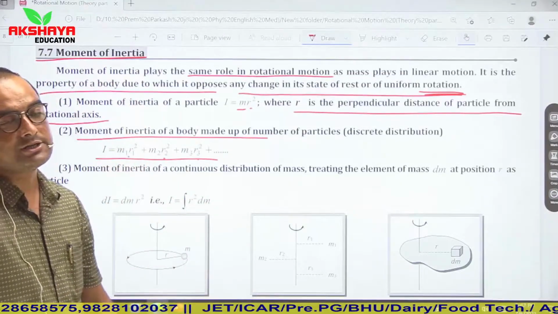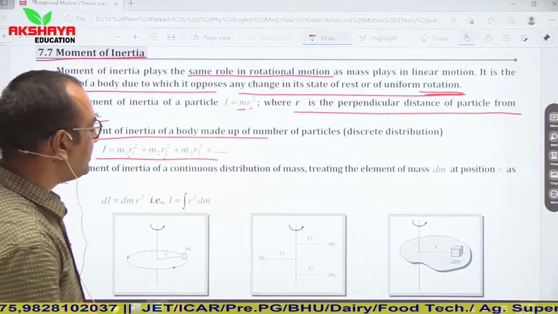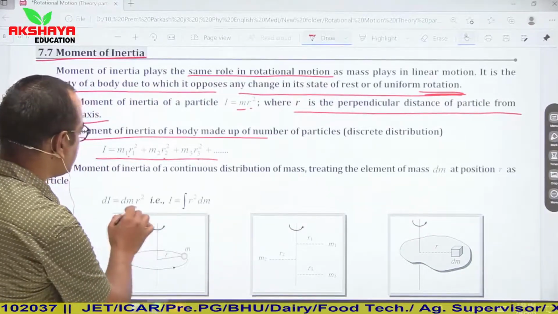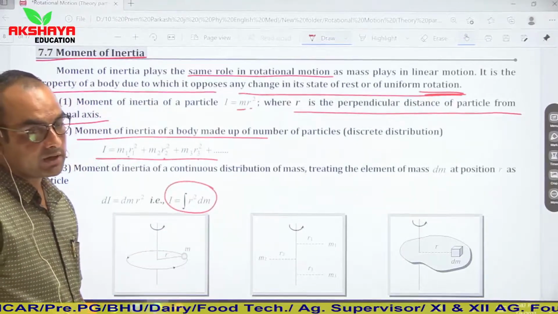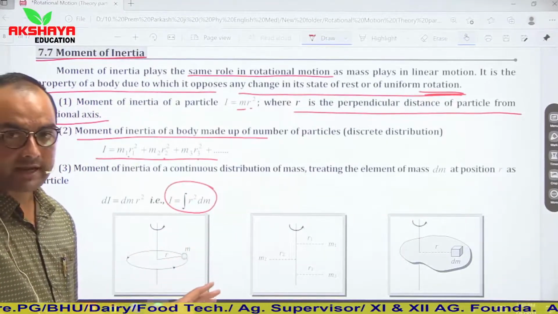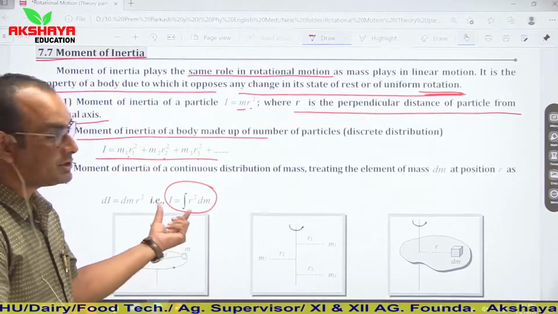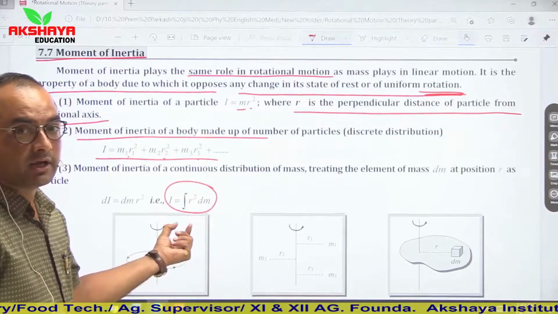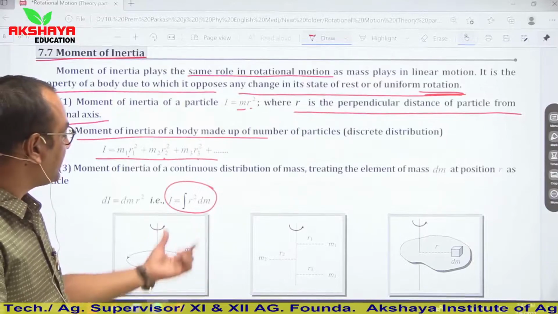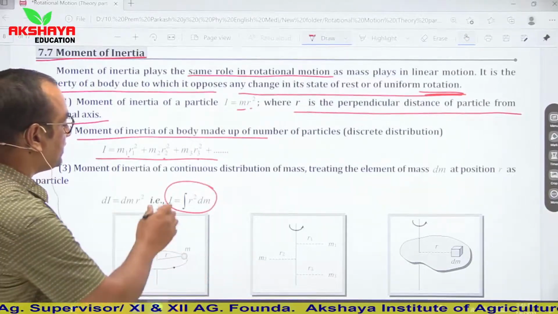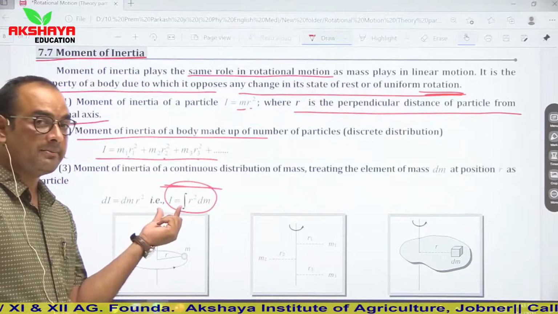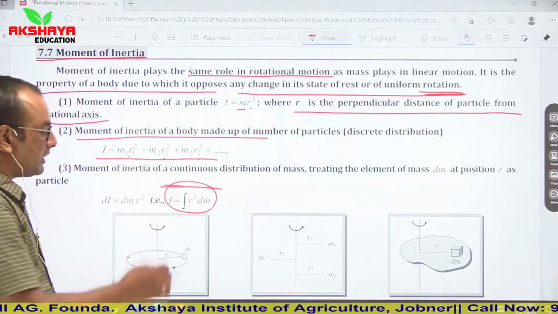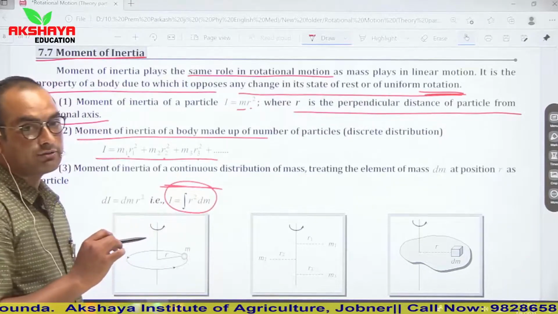Moment of inertia of a continuous distribution of mass. If mass is distributed continuously, then we can simply use the relation I equals integration of r squared dm. In the case of center of mass also, we discussed the position vector for uniform distribution of mass, calculated by the integration method. So I equals integration of r squared dm.